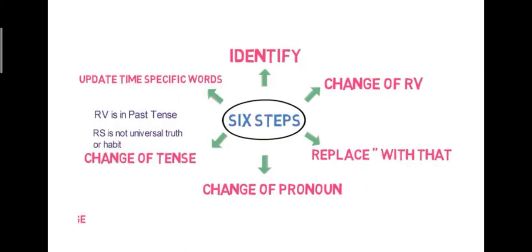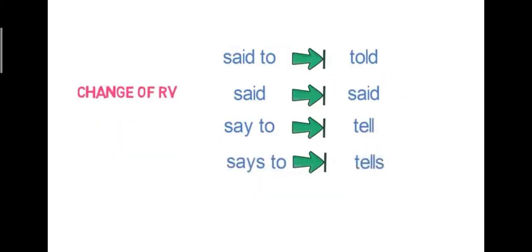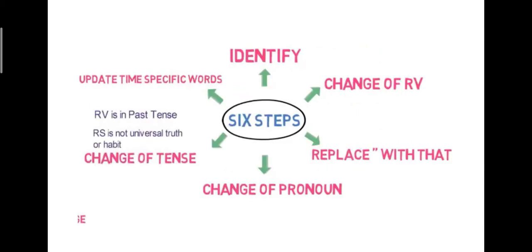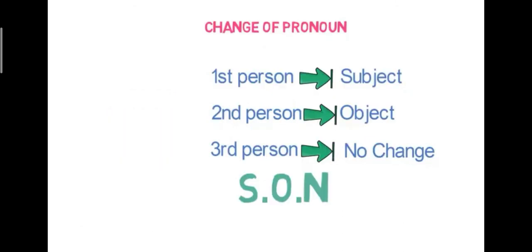There are 6 steps that we follow in the change of direct speech into indirect speech. First, we change the reporting verb. How? Said to changes into told, said remains said, say to changes into tell, says to into tells. Then second step, replace with that. We use the linker or conjunction that. Then third step, we change pronouns. How do we change pronouns? First person changes according to the subject of the reporting speech, second person changes according to the object of the reporting speech, and for third person there is no change.